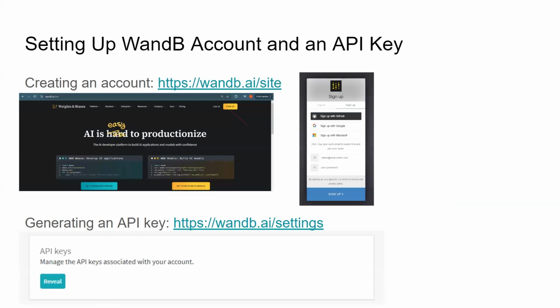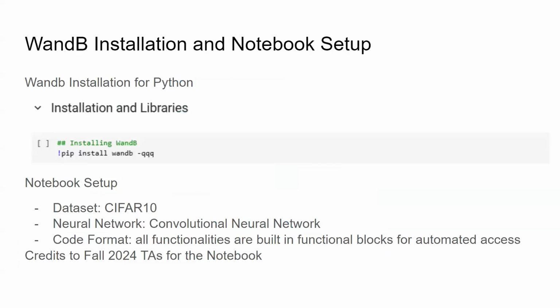You can set up your WandB account by going to wandb.ai/site and then signing up for it. And then you can get your API key at wandb.ai/settings. The API key will be used in your notebooks while you run your ablations and runs.